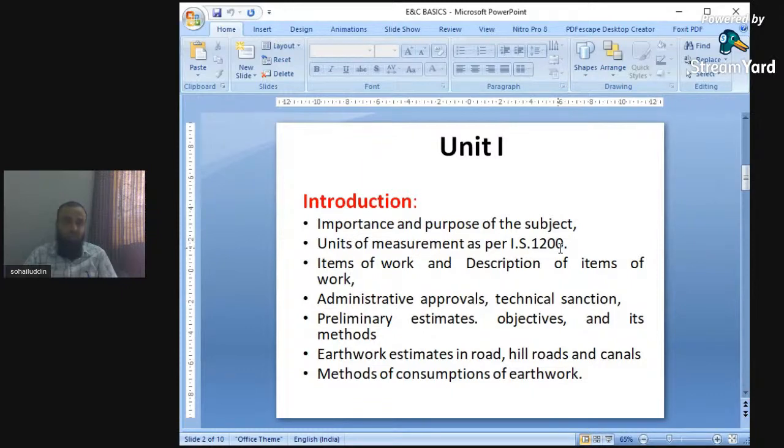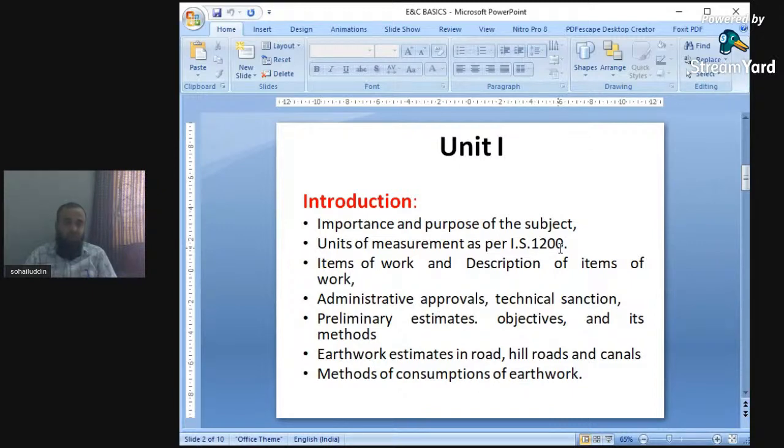Next, in unit number 3 we will study items of work and the description of items of work. The various items of work will be covered in this. As I have said, excavation is one item of work. Next, PCC is one item of work. DPC, damp proof course, which is laid above the plinth level, is another. Next, lintel level, sill level. These are the various items of work, their description, and how to find out their quantities.